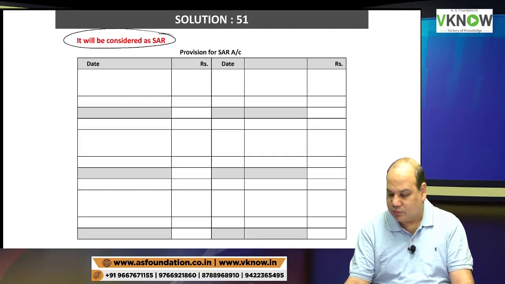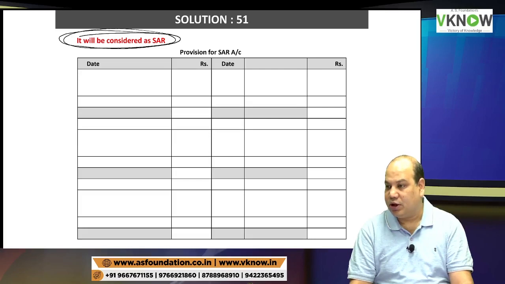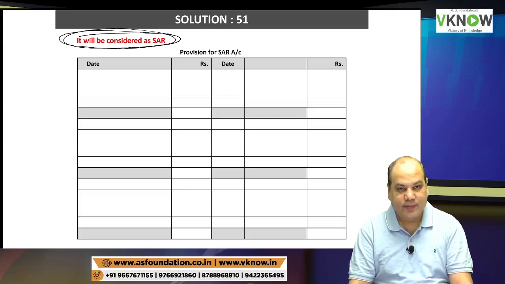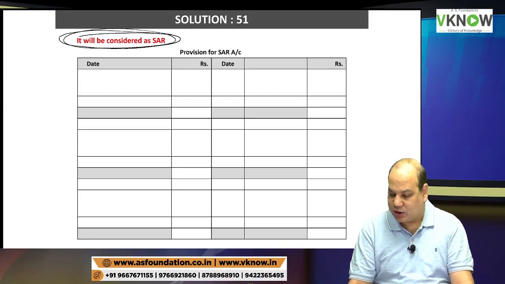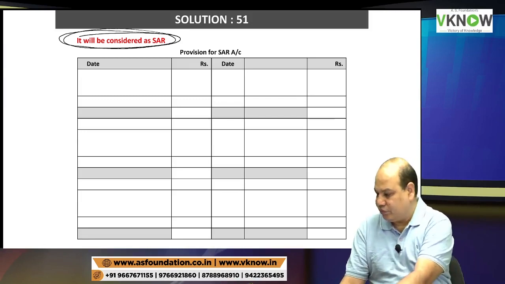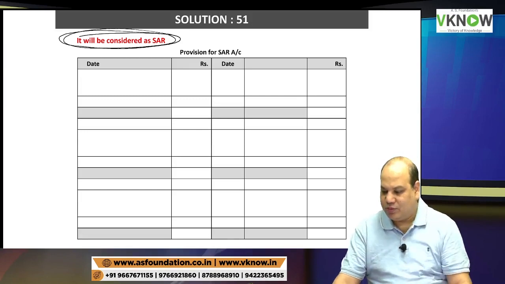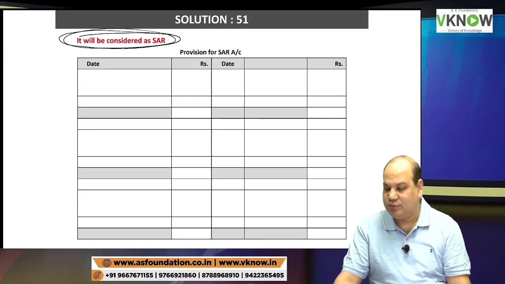Who has the choice? The entity has a choice. So the entity can decide either to pay cash or to issue shares. Is it right? So first we will assume that the entity will pay cash. Draw this ledger. If the entity is expected to pay cash, then your life is easy. Write down please: Provision for SAR account. Format you are aware. Date, particulars, rupees.